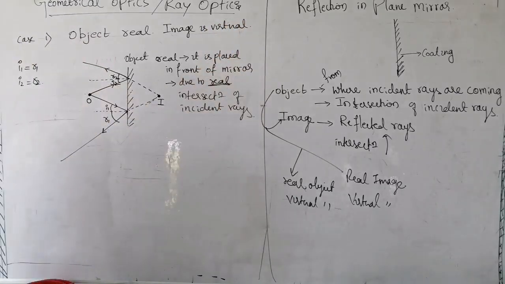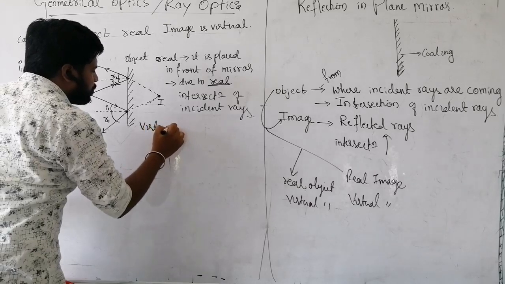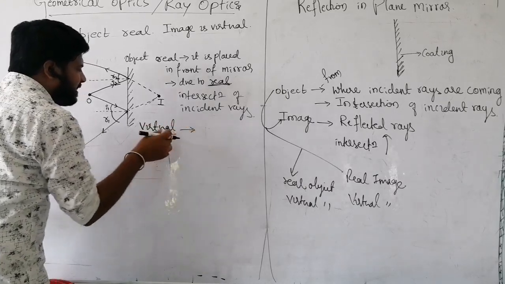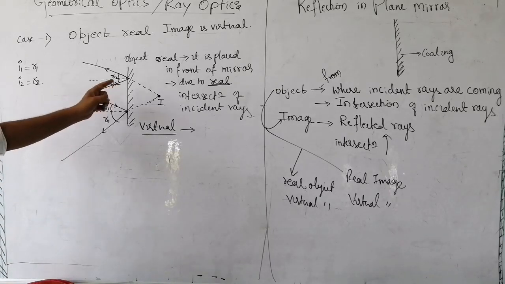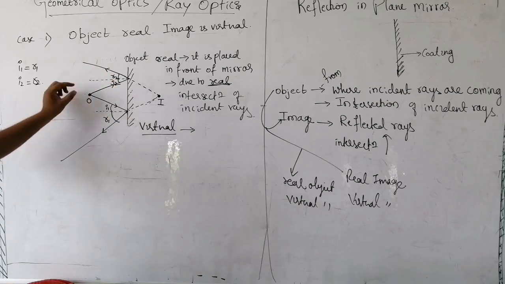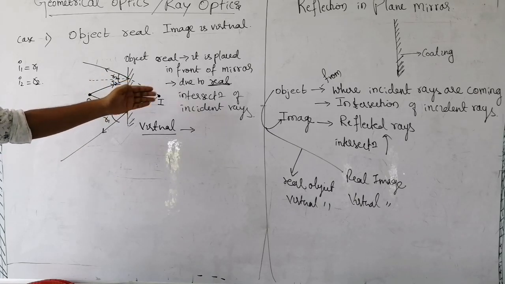Now why is it virtual? The word virtual is not enough, we have to understand the meaning. Why are we calling it virtual? First thing, it is not placed in front of the mirror. You can clearly see it is placed at the back side of the mirror surface.